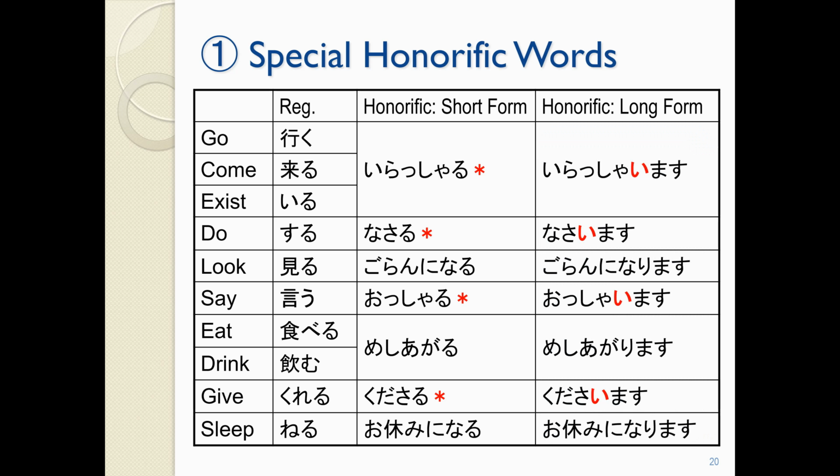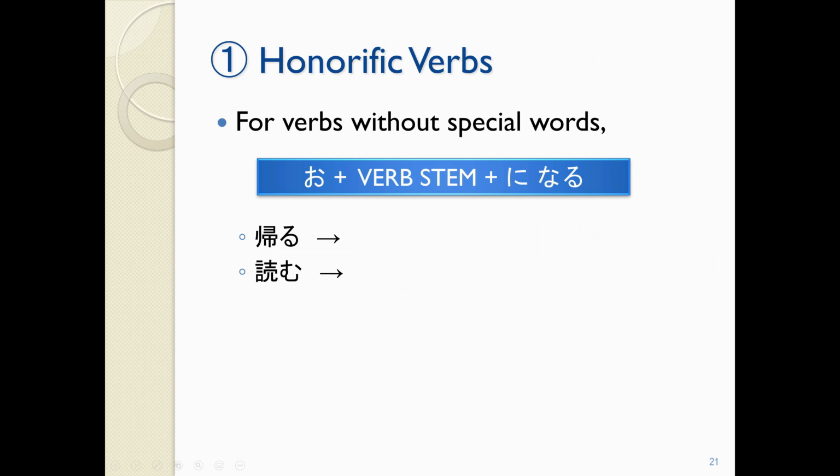And お休みになる to お休みになります. So in other words, most of them are regular mas form, but いらっしゃる, なさる, おっしゃる, くださる, instead of putting an I, we put an E. So just be a little careful of those.